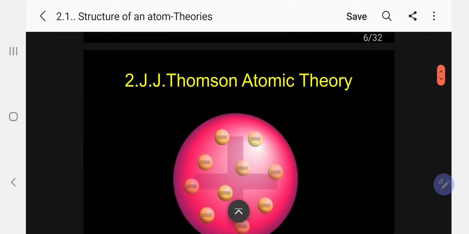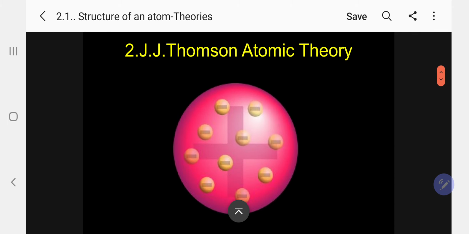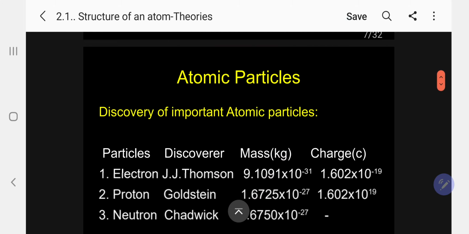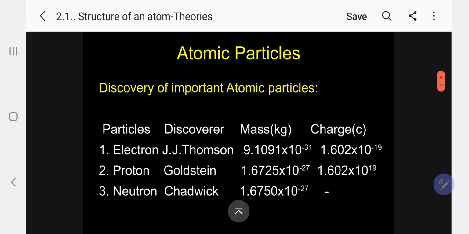Number 3. Just see what you are seeing, the J.J. Thomson atomic theory proposed by him. This is the original structure given by him. Just see, it's a circle. Inside a positive charge, electrons are embedded. Just imagine. Okay, next. So once you know Thomson.